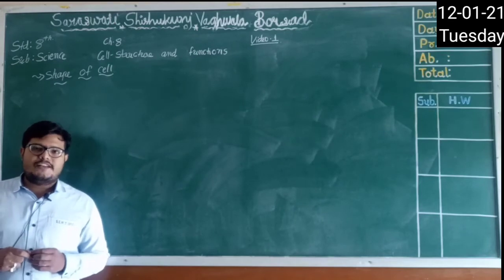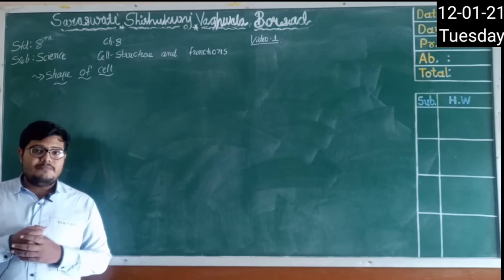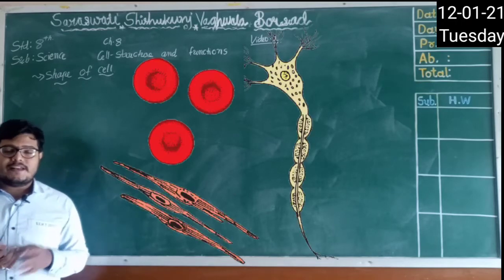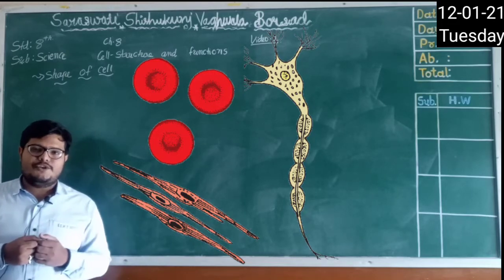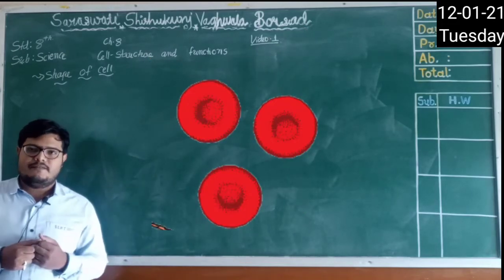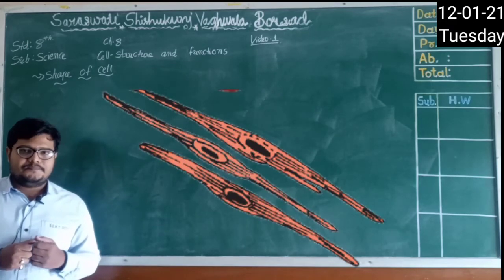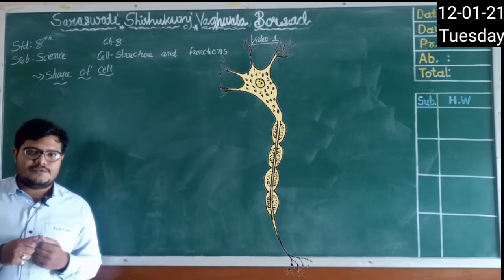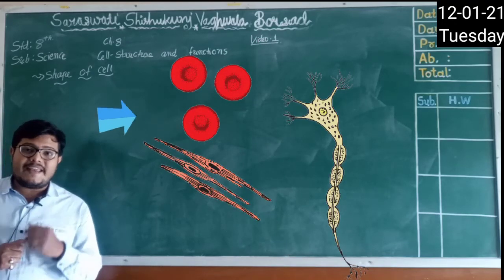What shape would you expect from a body that has millions of cells? How will the shape of the cells be? Here you can see many different shapes of cells present in your body. The first one is a blood cell, right? You can see how it looks. The second one is a muscle cell, and the third one is a nerve cell, right? If you see the first one, the blood cell, it is spherical, right?